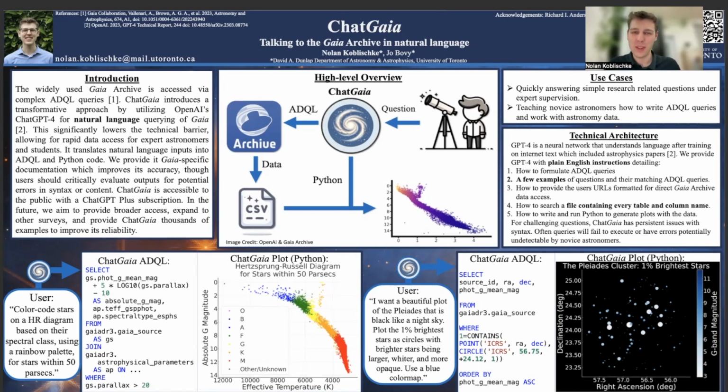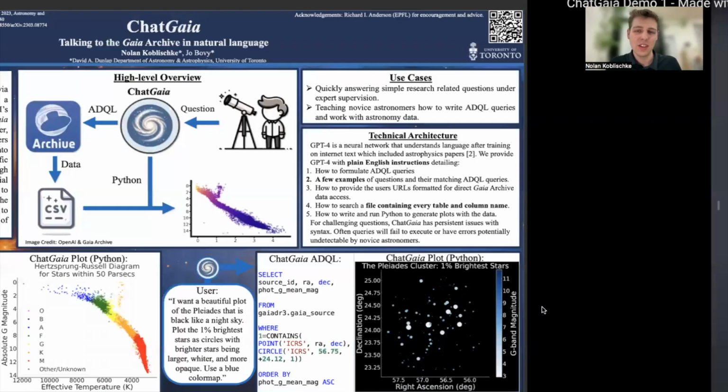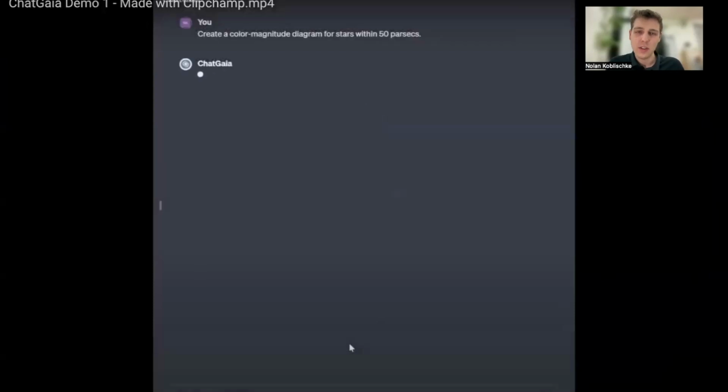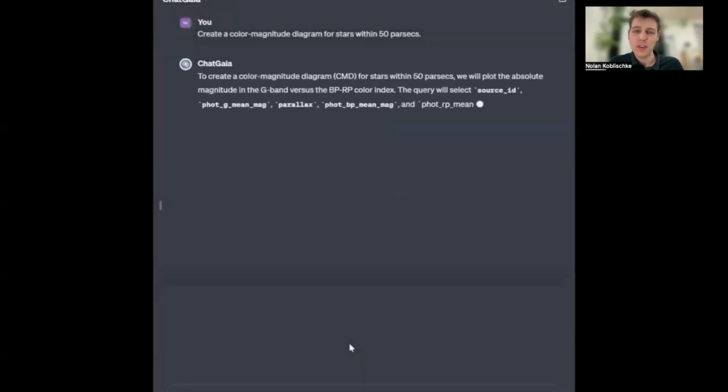Now, I developed this application by making a custom version of ChatGPT. OpenAI, the company behind it, now lets you do this by providing English instructions to your custom version of ChatGPT to make it do whatever you want. So I let it know how to write ADQL queries, and I'll show you a quick example here to get started. I'm going to ask it to create a color magnitude diagram for stars within 50 parsecs.